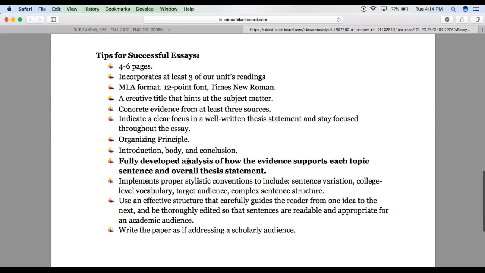And then this is the same as usual. 4 to 6 pages, 3 readings, a creative title, concrete evidence. And what I mean by concrete evidence, some students with this paper tend to just summarize the text that they're going to use and then make kind of vague generalizations. So be sure that you're using very specific evidence in your text. Pull out direct quotes. Quote, paraphrase specific scenes from the film if you're using the film. Try not to just generally summarize and then just make kind of a broad conclusion, okay?